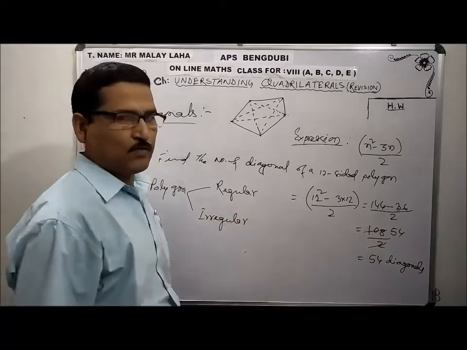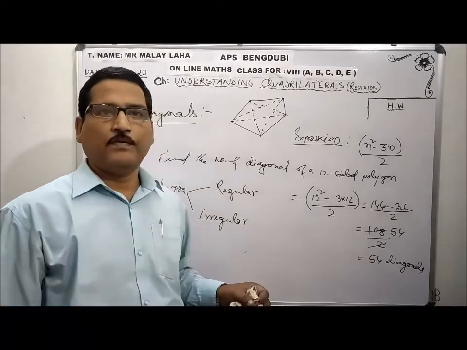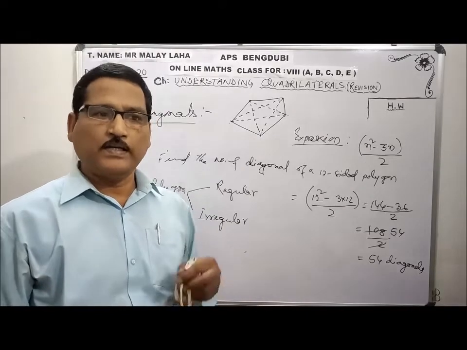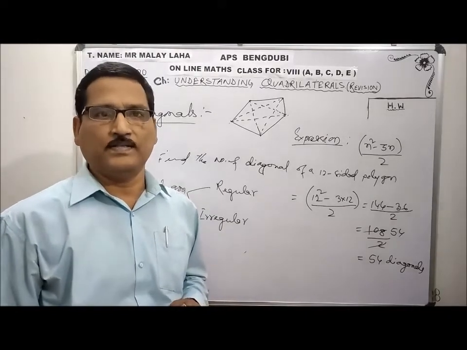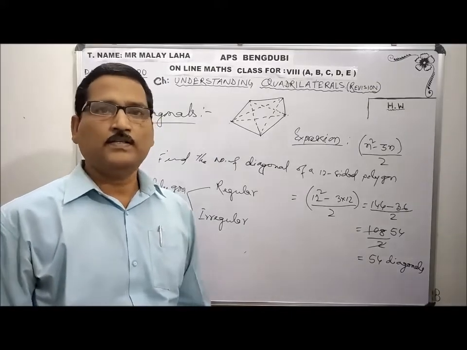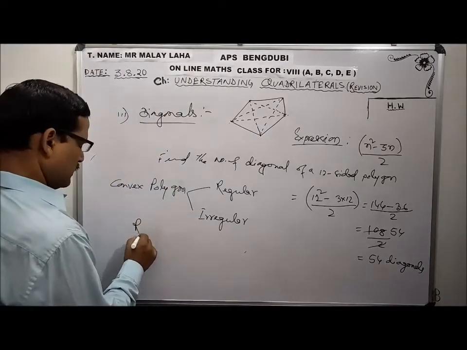What is the meaning of regular and irregular? Regular means when each side of a polygon and each interior angle of that polygon are equal in measure, then the figure is called regular. Otherwise, not regular.